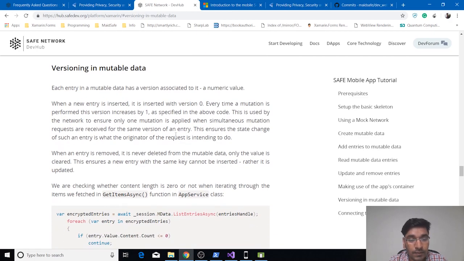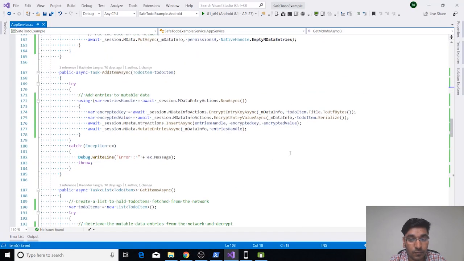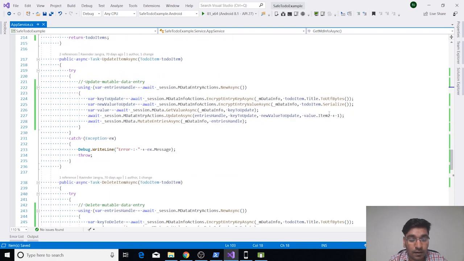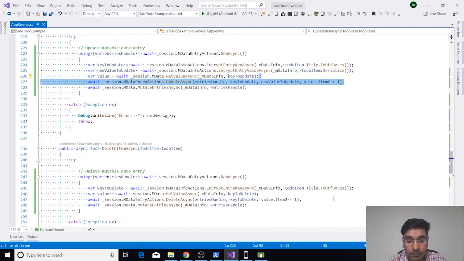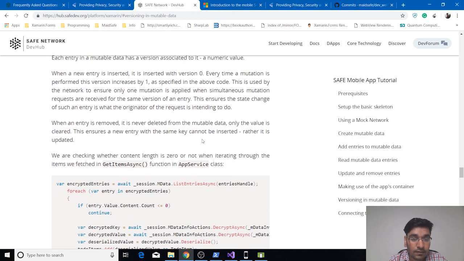So in mutable data, whenever we do an update operation or remove operation, we increment the version by one. That's what we actually implemented in our update and remove functions. So that way we always know what is the current version of our value or our mutable data entry. And there is one more thing.